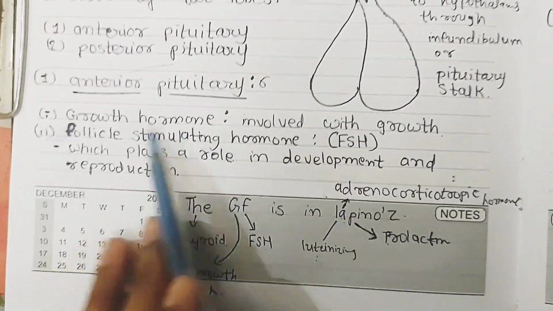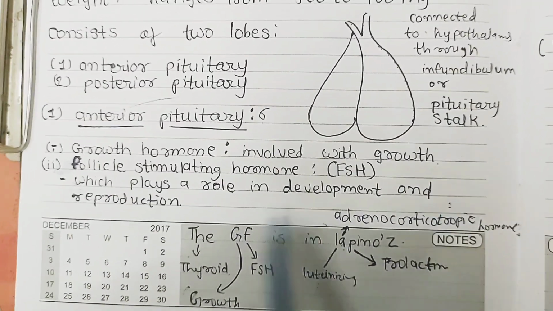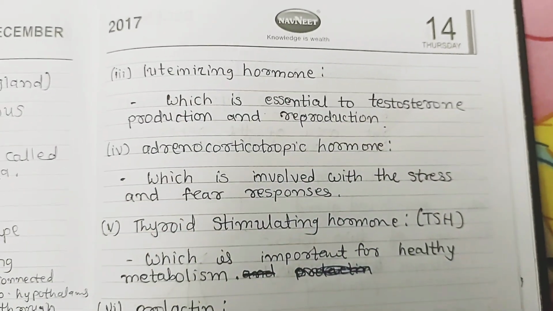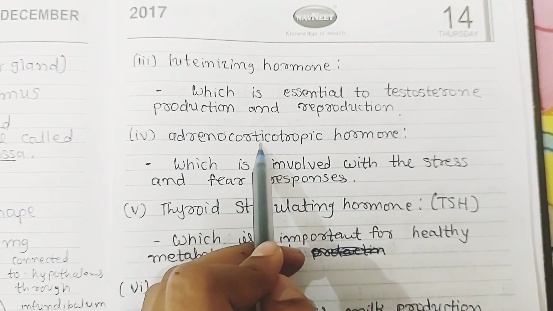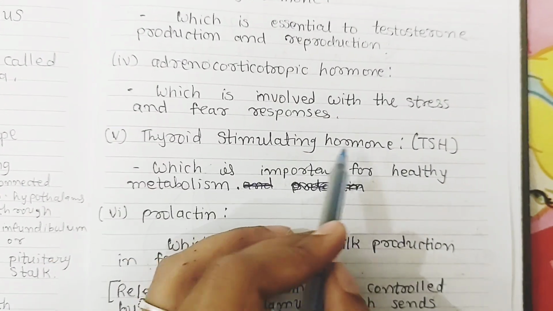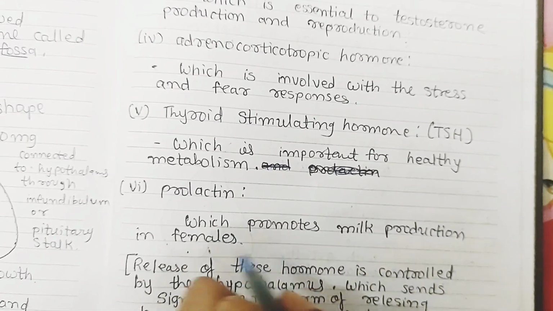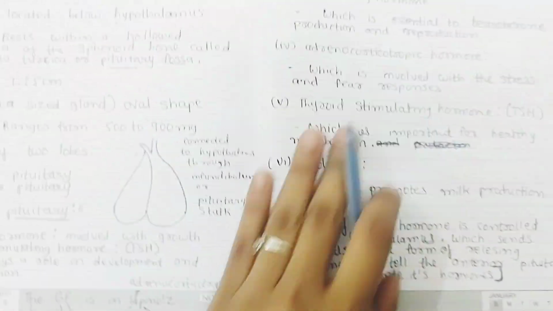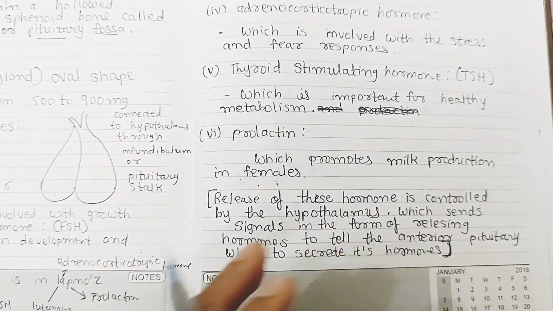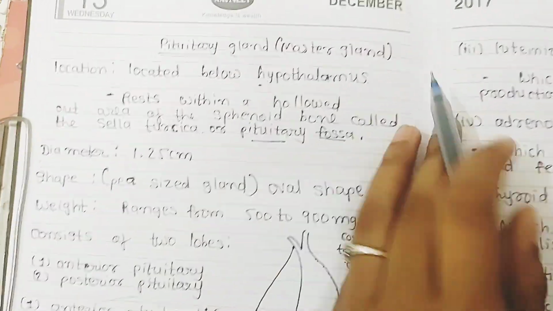Now growth hormone is involved with growth. Follicle stimulating hormone plays a role in development and reproduction. Next, luteinizing hormone is essential to testosterone production and reproduction. Adrenocorticotropic hormone is involved with the stress and fear responses. Thyroid stimulating hormone, TSH, is important for healthy metabolism. And prolactin promotes milk production in females. Now the release of these hormones is controlled by the hypothalamus, which sends signals in the form of releasing hormones to tell the anterior pituitary when to secrete its hormones.